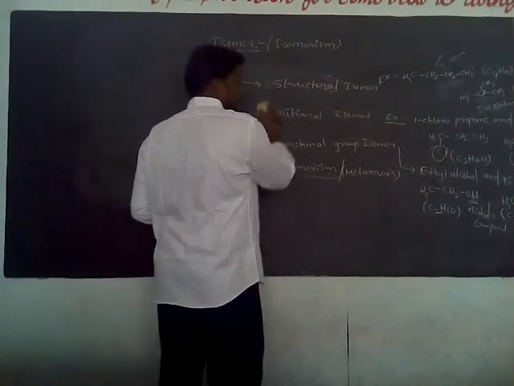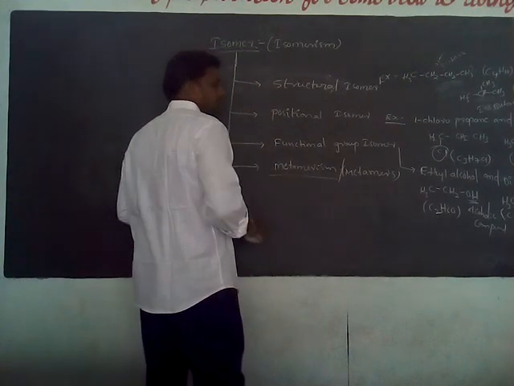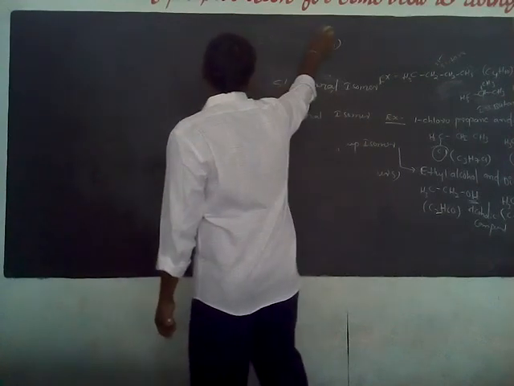We already discussed the structural, positional and functional isomers, and the last one is metamerism. I will write the definition and give the examples.